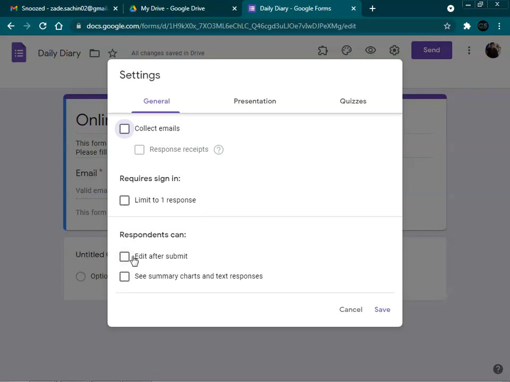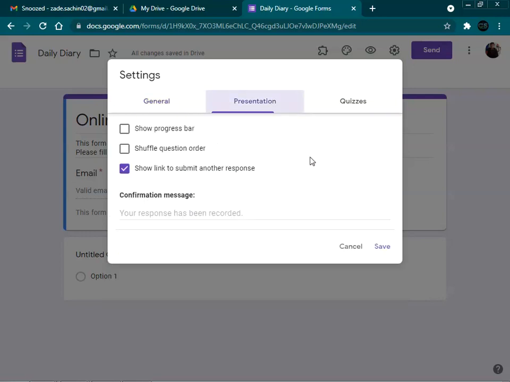After that, we will enable the respondent can edit after submit. Yes, the particular faculty can change the data after submission. The particular faculty can see the summary chart and the text responses, that is, the previously filled details can be seen easily by selecting this option. In the presentation, we don't have to show the link for other responses. We have to enable show progress bar, so that page one of one, page one of two, will be shown in this form.